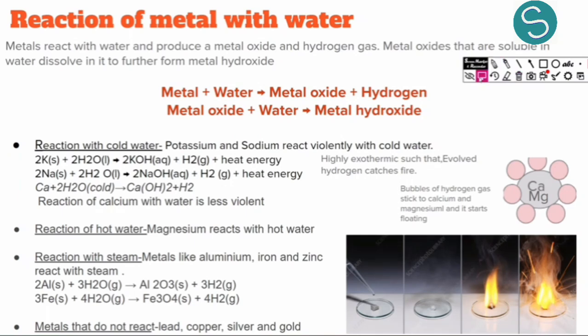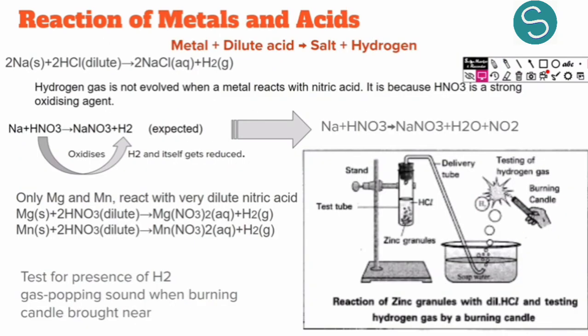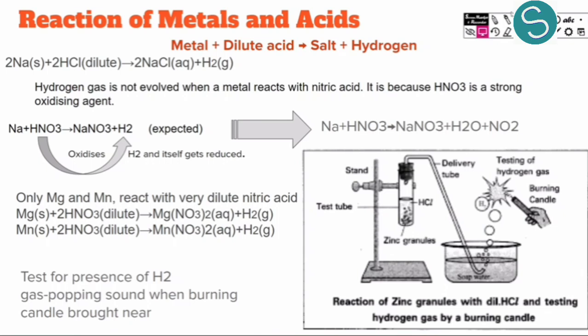So next we have the reaction of metals and acids. Till now we have done two types of reactions, metals and oxygen, metals and water, and now we have metals reacting with acids. Any metal when it reacts with a dilute acid forms a salt and hydrogen gas is liberated. For example, when sodium reacts with dilute HCl, it forms NaCl, which is the common salt, sodium chloride, and hydrogen gas.